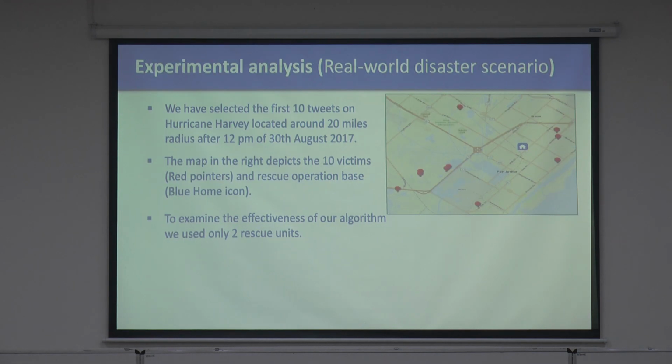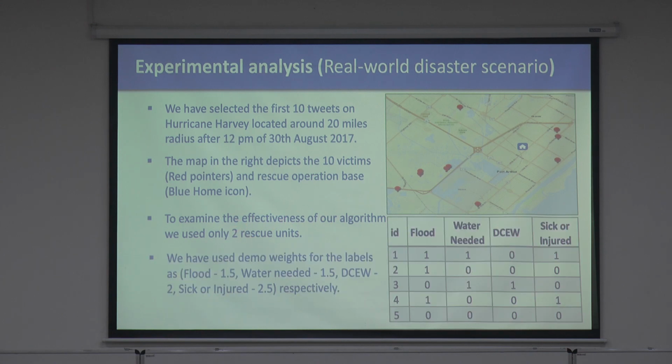For a real-world rescue scenario, we selected the first 10 tweets on Hurricane Harvey, about a 20-mile radius, at 12 p.m. on 30th August 2017. In the map, this is the control center from where they are trying to do the rescue operation, and these are the victims who are stranded and to be evacuated. I'm trying to examine how effective our algorithm is with just 2 rescue units.